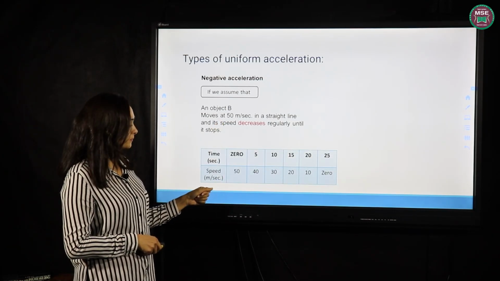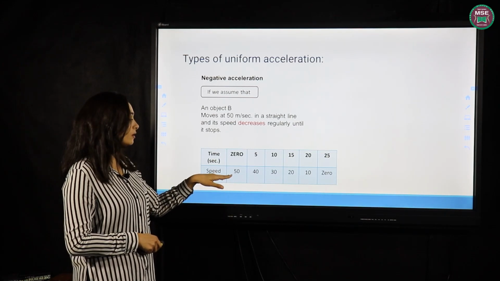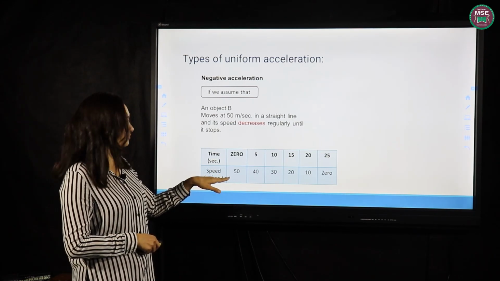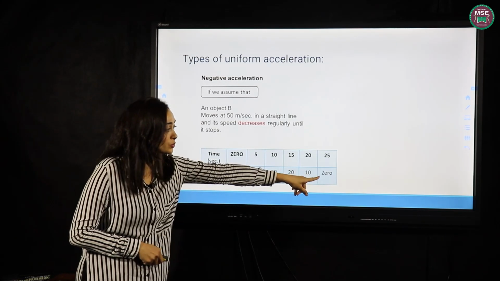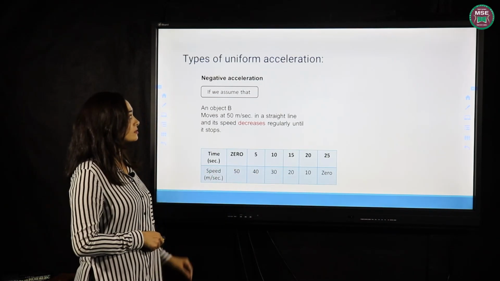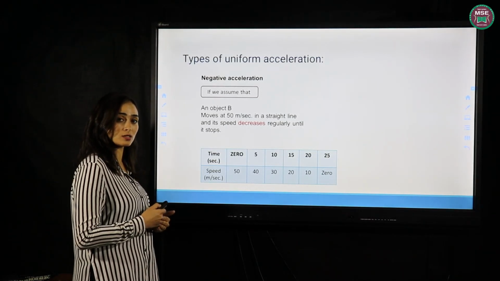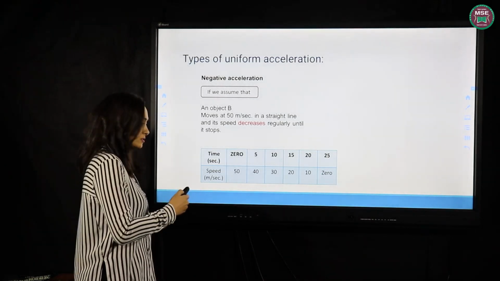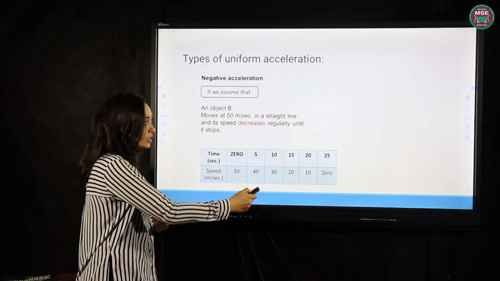As you see in the table, the initial speed is 50, the body moves with 50 meters per second, and then the speed decreases until it reaches 0. So the body stops. This type is called negative acceleration because the change in the speed is a decrease. The speed decreases 50, 40, 30, until it reaches 0.